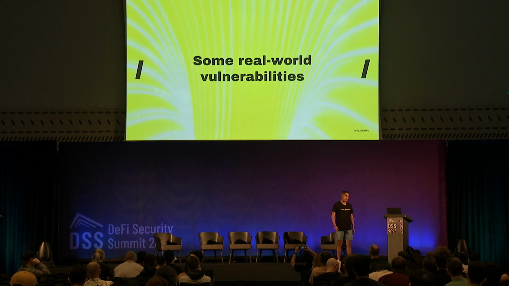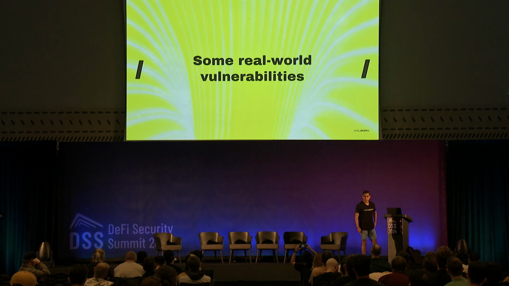So I'm going to show you some real-world vulnerabilities we have found. The first one of them, by the way, a word of caution: all these vulnerabilities have been found in real-life projects. All of them have already been patched, so they don't apply anymore, just in case you want to know. The first one is related to the project called Sui, the component affected is the execution layer, and we found it through manual review.